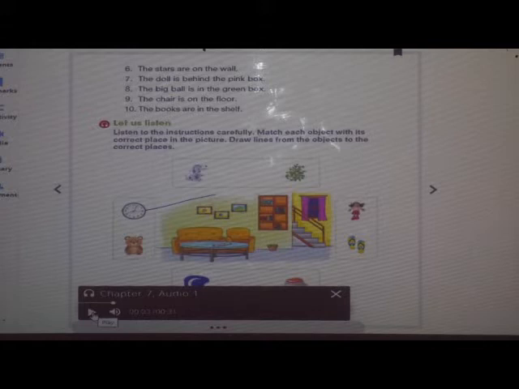Now listen to the next, where to place the next thing. See here, listen to it carefully.